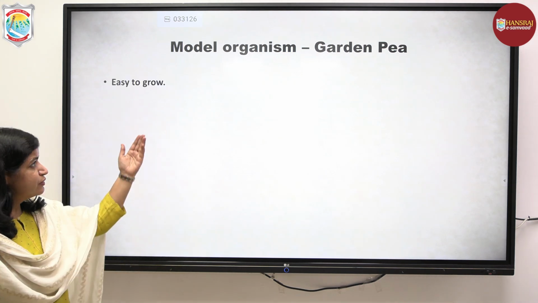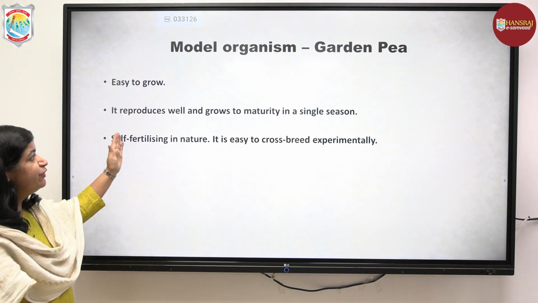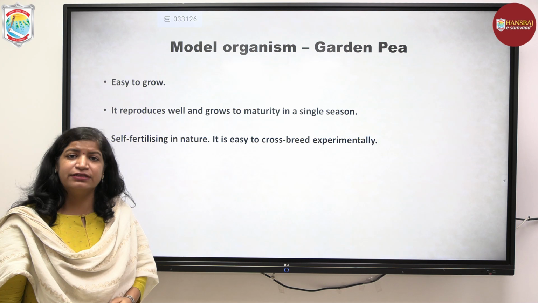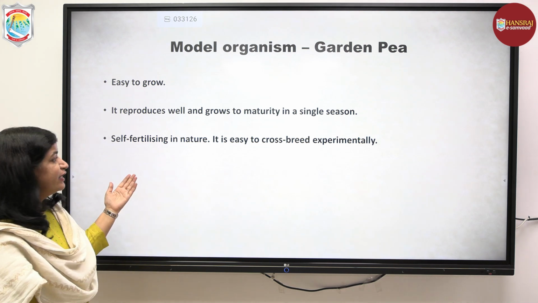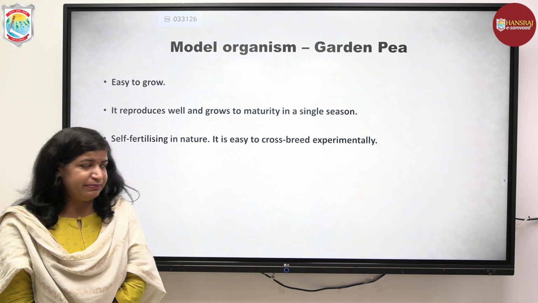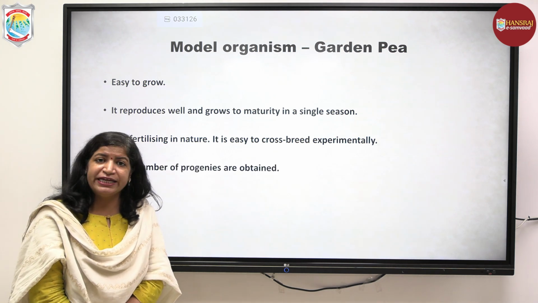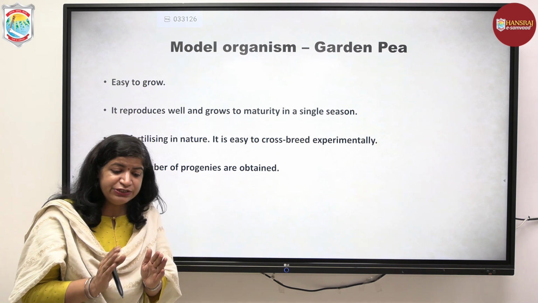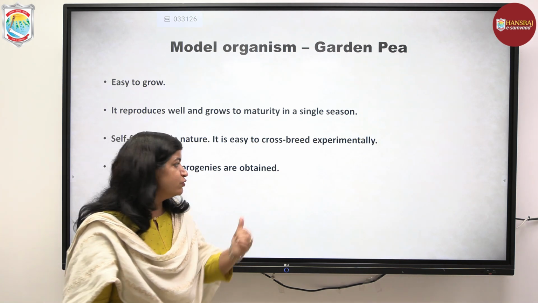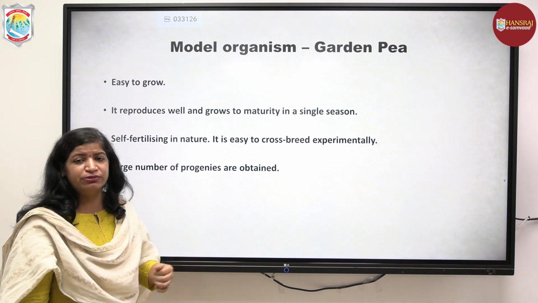Why did he choose the garden pea? Because it was easy to grow. It reproduces well and grows to maturity in a single season. It is self-fertilizing in nature, but it is easy to crossbreed experimentally. A large number of progeny can be obtained, because he wanted to study different generations for a particular trait. So this was a very important point: in this case, he could collect a large number of progeny.